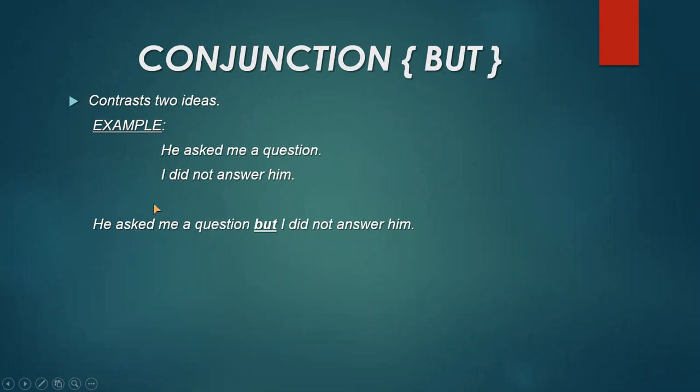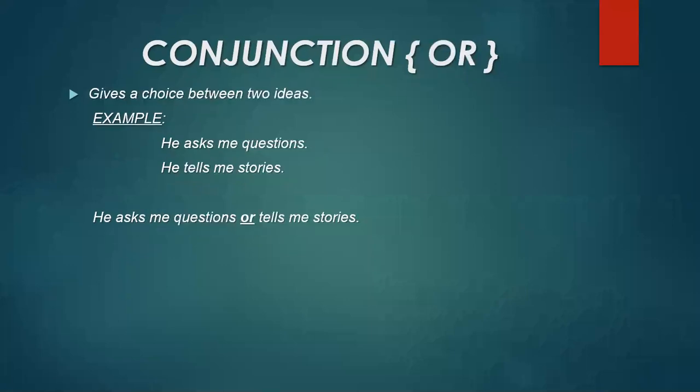So when I join them, I write in the way, he asked me a question, but I did not answer him. So but is used to join two ideas, but they are in contrast. Or you can say that they have different meanings. Again, you can see that I have written I in the capital form because it is the pronoun which is always used in the capital form.